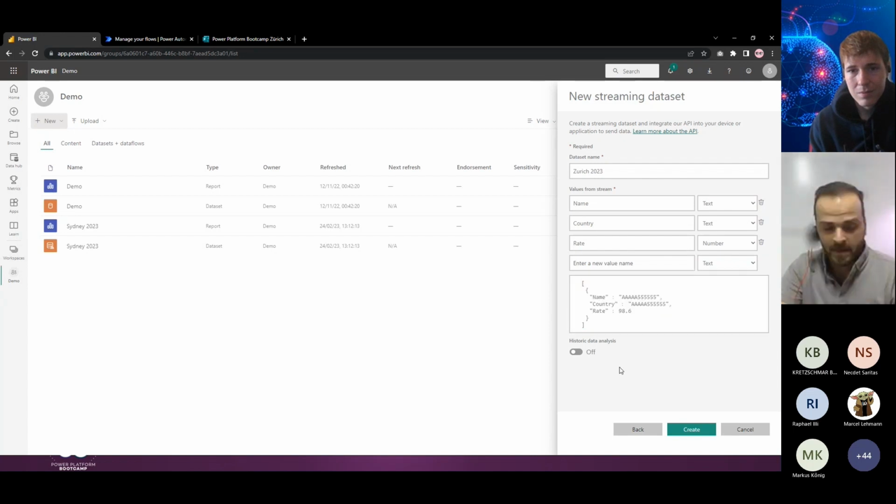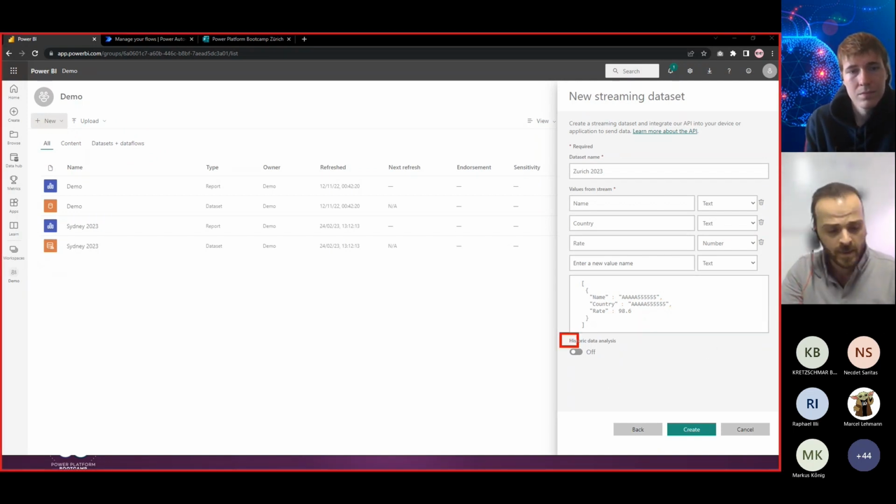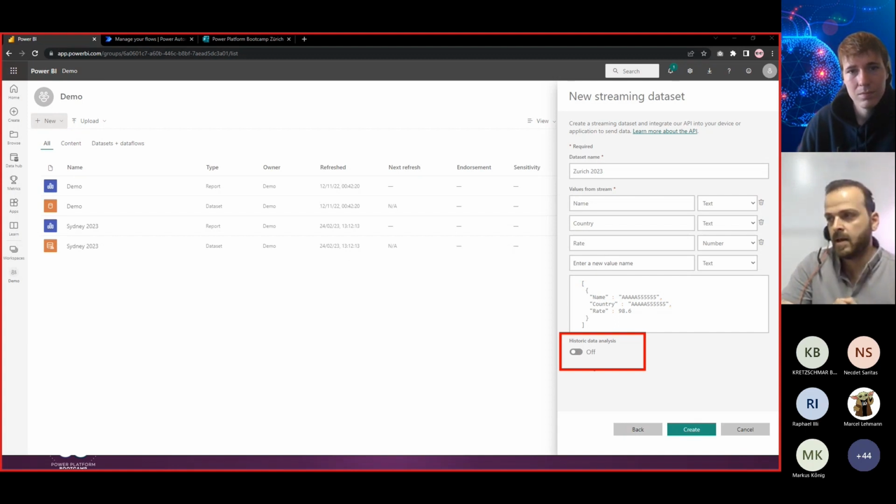The important thing here, let me open my Zoom, is to use this one. If I don't click on this one, we have the push data set. With the push data set, you don't have any database behind the scenes.